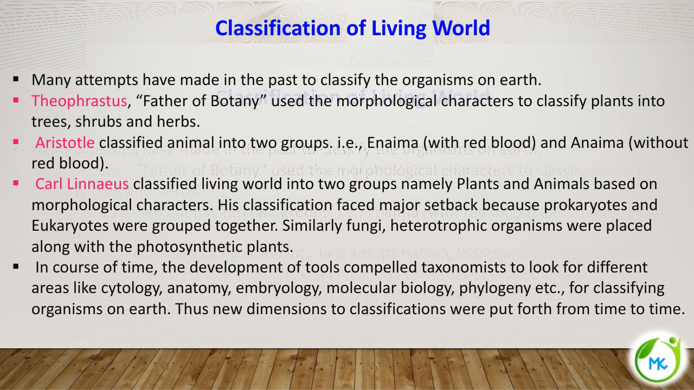So what are the areas taken into account for classifying the organisms? Cytology, about the cell structure; anatomy, about the internal structure; and embryology, about the development of gametes, the process of fertilization, etc. Molecular biology, about the DNA, RNA, genes; and phylogeny, which is the evolutionary relationship among the organisms. These different fields were taken into account for classifying the organisms on earth, and thus new dimensions of classification were put forth from time to time.